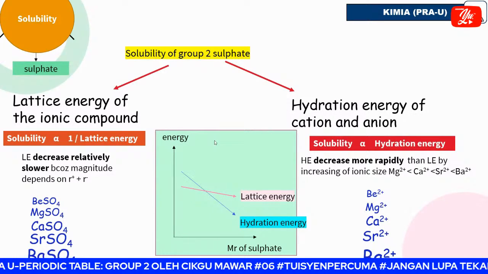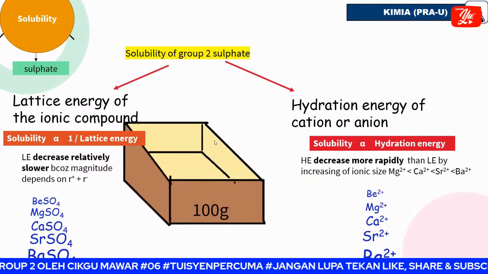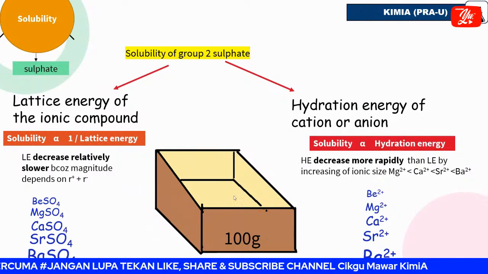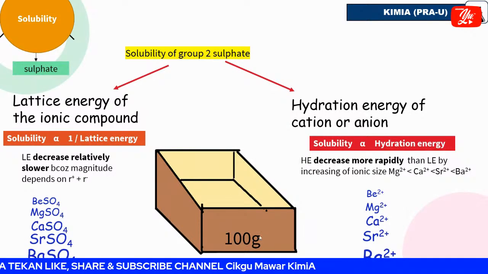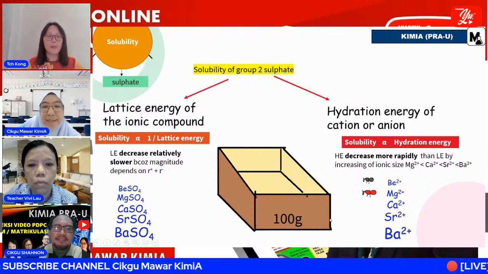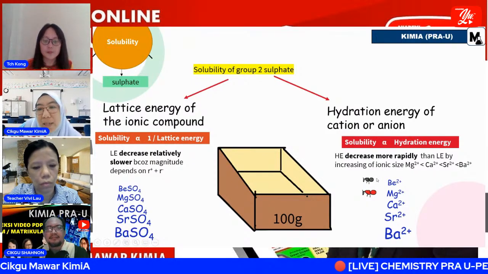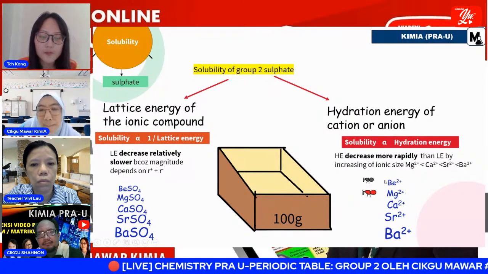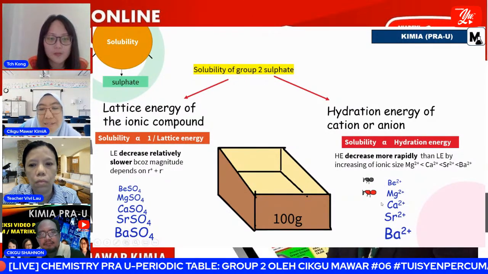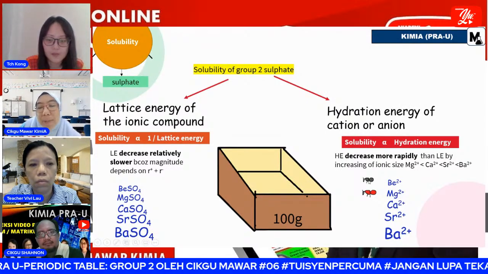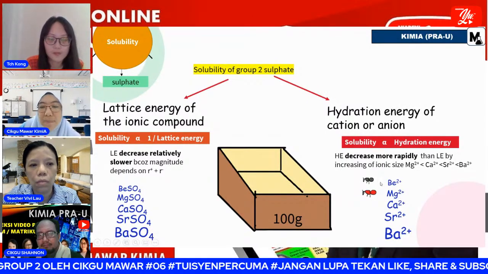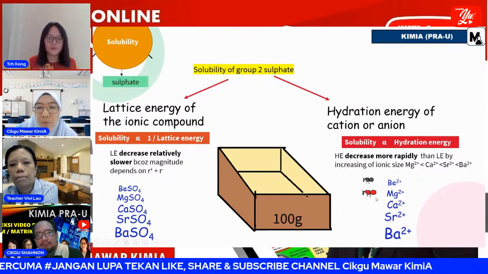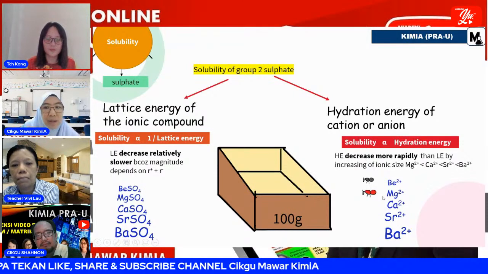Alright, to explain it more easily, imagine that this box is a sulfate. The box is 100 gram. Then there are ants. The black ant is a cation, a beryllium ion. The red ant is a magnesium ion. If we compare the size of the ants, maybe it is of the order of 10 to the power of negative 3. Then we can compare to the other ants, because the decrease is very rapid and the difference is very large.